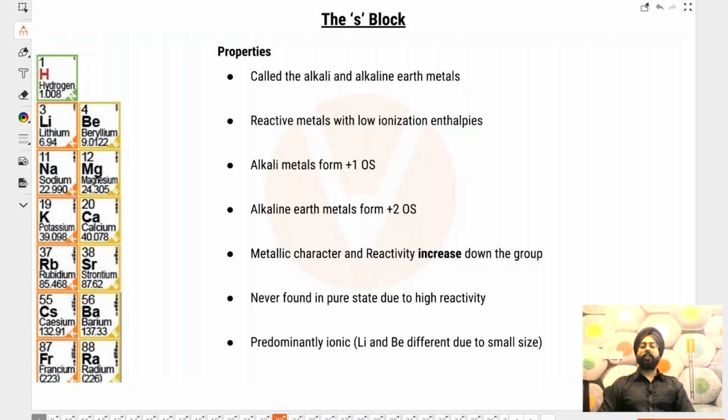Now we look at the general properties of all of these blocks. And after this, we'll solve a lot of questions. Those questions will be JEE level questions. Chalo. So S block is group 1 and 2.